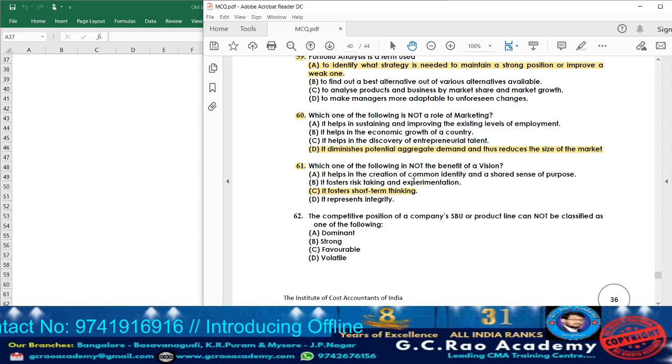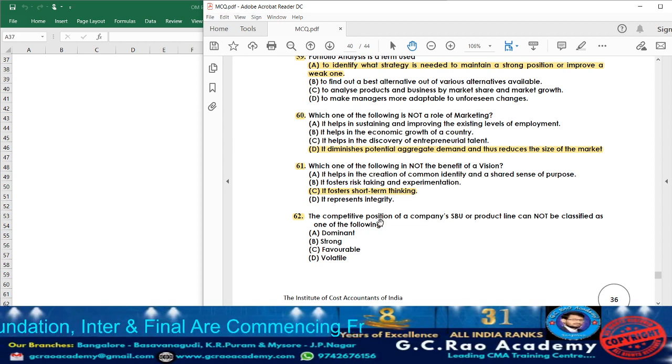It is not the benefit. So accordingly, option C is not the benefit, so it will be the answer. Option D, what they are telling, it represent integrity. Yes, with the help of vision, they will be able to integrate. Okay. So with that, question 61 is completed. Now let's move on to question 62.